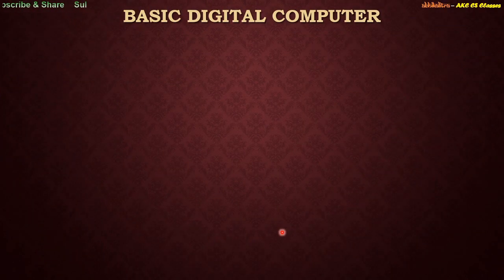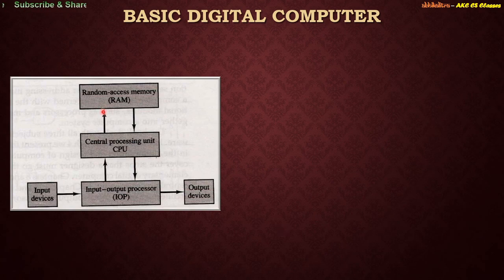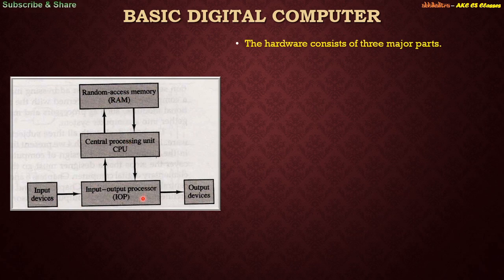Now we'll be covering a basic digital computer. For that, we will be referring to a diagram. This is the diagram that I will be referring to. This is the random access memory, this is the central processing unit, this is the input and output processor, these are some output devices, and these are some input devices, right? The hardware basically consists of three major parts. What are the three major parts? RAM, CPU and IOP, which is the input output processor.